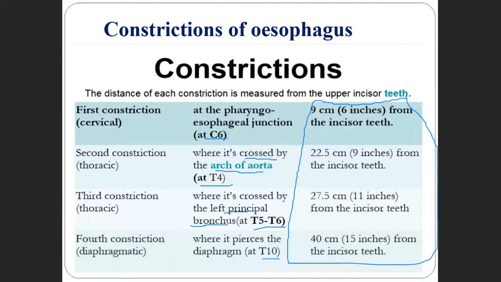The fourth constriction is diaphragmatic. Whereas the second and third constrictions are present in the thorax. Okay. So it is clear till now.